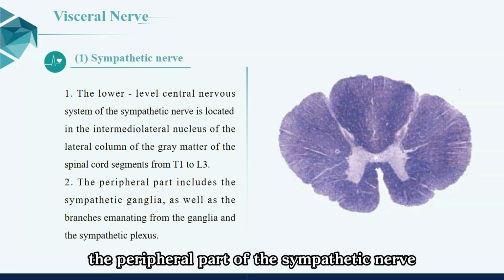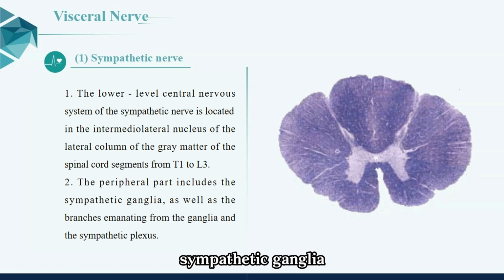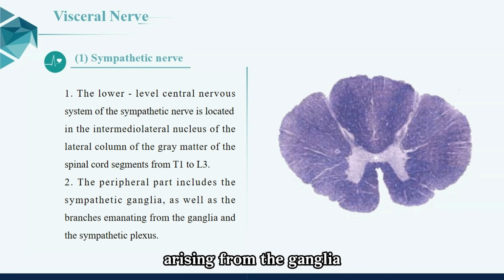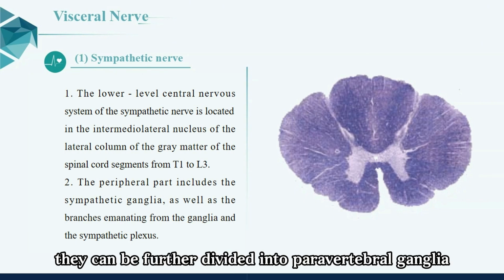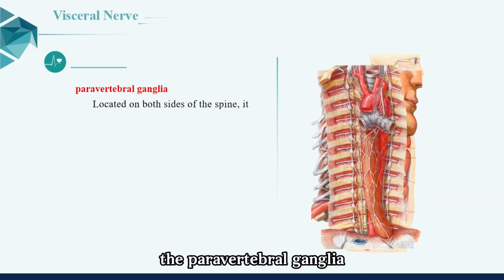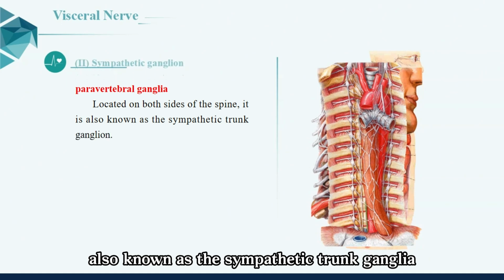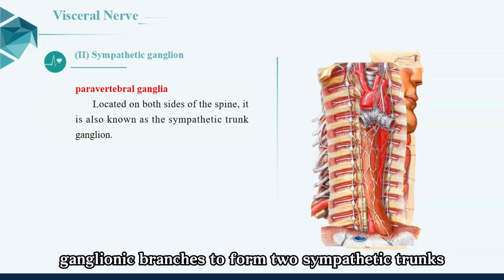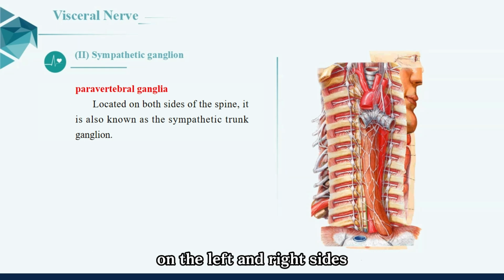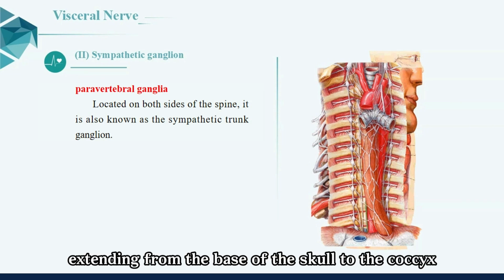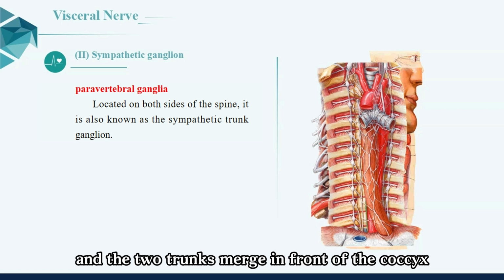The peripheral part of the sympathetic nerve includes the sympathetic trunk, sympathetic ganglia, as well as the branches and sympathetic plexuses arising from the ganglia. According to the different positions of the sympathetic ganglia, they can be further divided into paravertebral ganglia and prevertebral ganglia. 1. Paravertebral ganglia. The paravertebral ganglia, also known as the sympathetic trunk ganglia, are located on both sides of the spine. They are connected by interganglionic branches to form two sympathetic trunks on the left and right sides. The two sympathetic trunks run along both sides of the spine, extending from the base of the skull to the coccyx, and the two trunks merge in front of the coccyx.